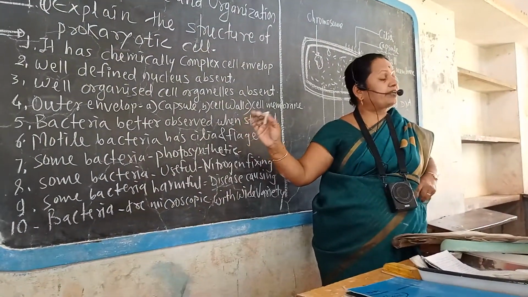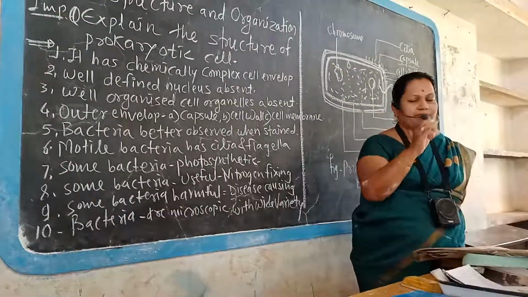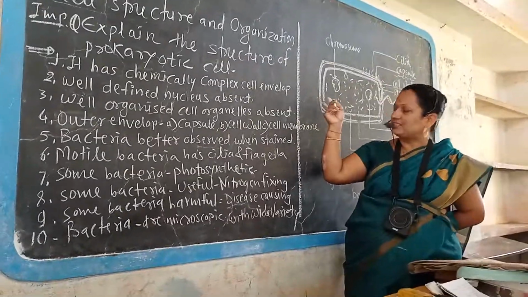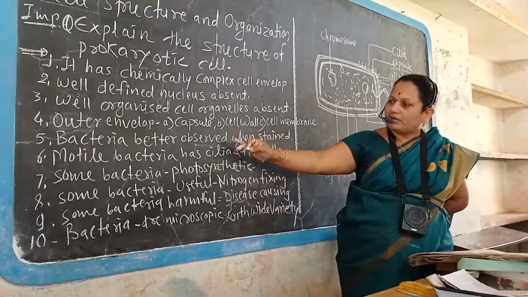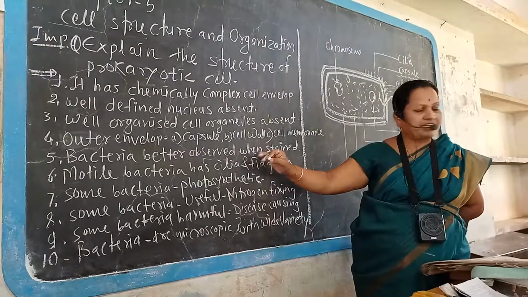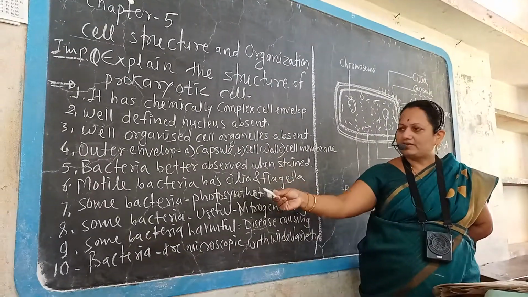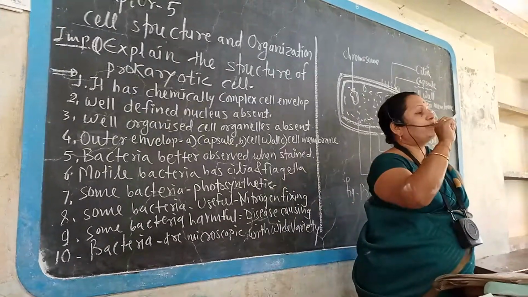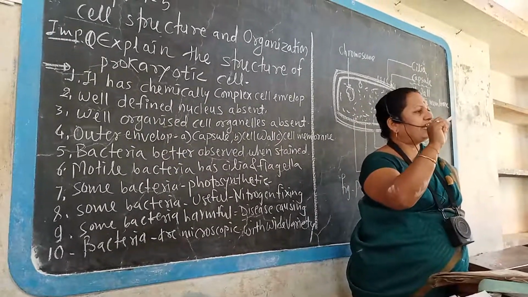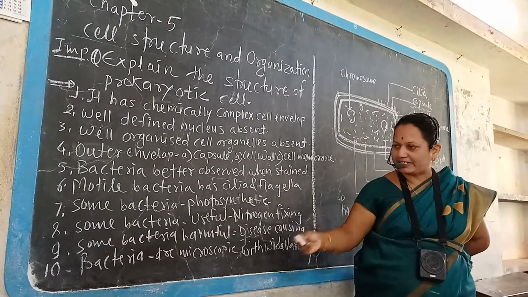Gram negative bacteria and gram positive bacteria show very good differentiation. We can observe these envelopes and inner structures. Bacteria are better observed when stained. Motile bacteria have cilia and flagella. Some bacteria, the photosynthetic bacteria, possess chromatophores or pigments. With the help of this pigment, photosynthesis takes place inside the bacteria.